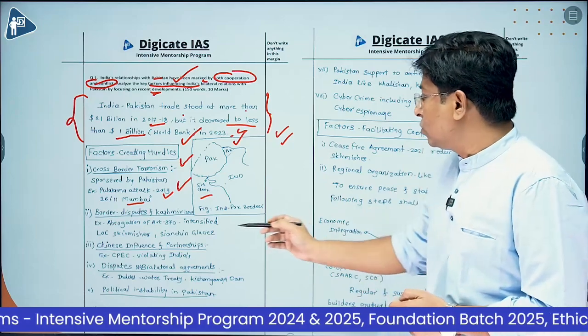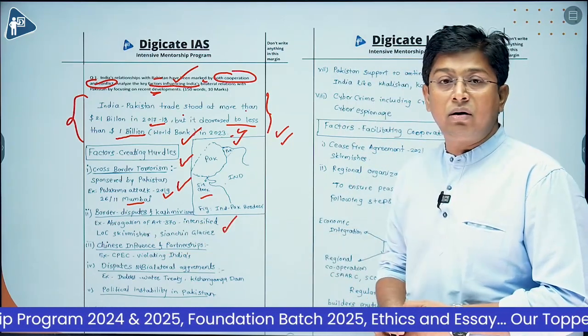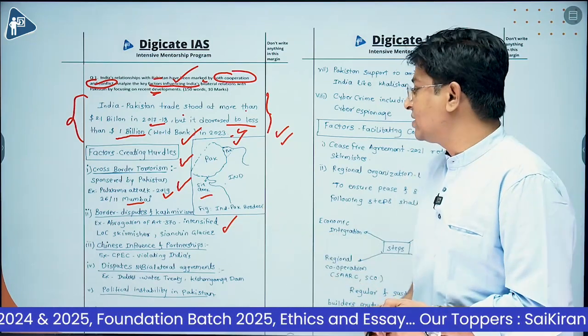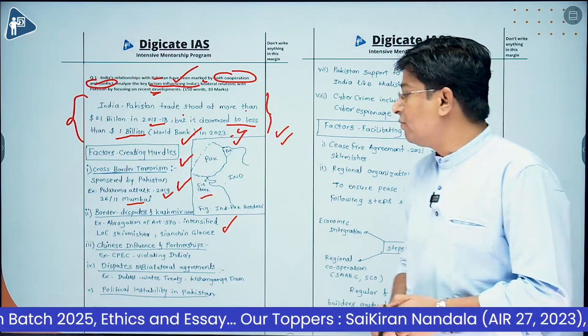All right, so there are these LOC skirmishes, and even this conflict over the Siachen glacier. Third important factor is Chinese influence and partnership.